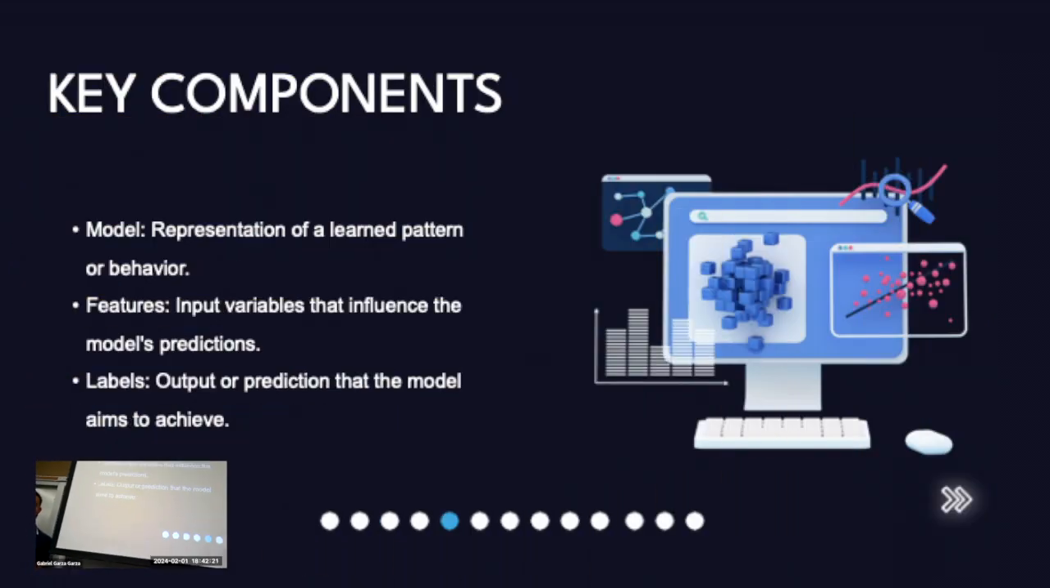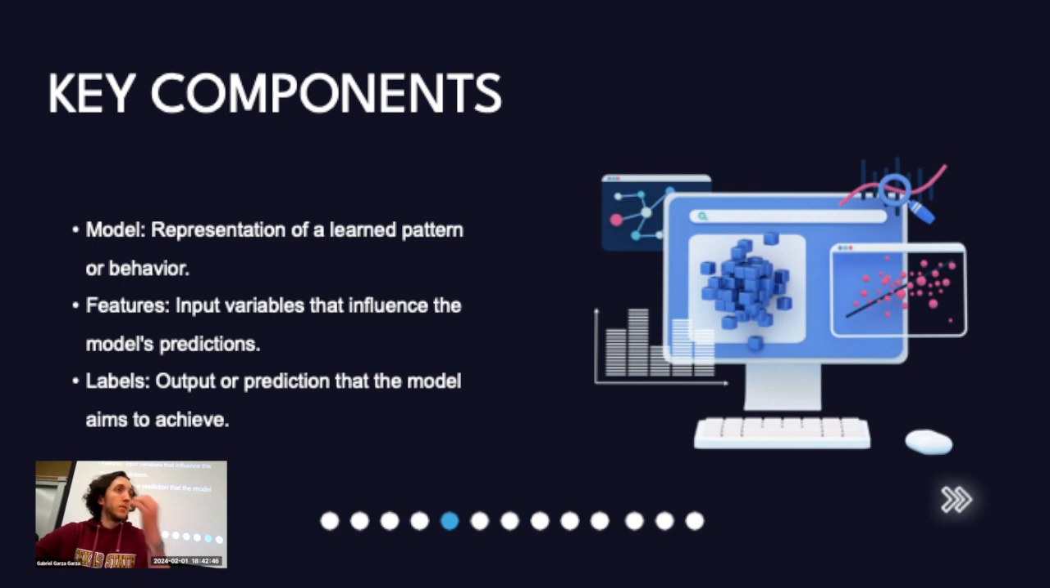Key concepts. All right, so we have model, a representation of a learned pattern or behavior. So, right, when we talk about a model, that's the thing that's actually doing the grunt work, right? That's what's going to take the data and it's going to present us with something new, right? So think of a model as a sort of equation, right? You give it a whole bunch of numbers and it spits one or two out. That is going to be your model. That's what trains, that's what learns, that's what develops.